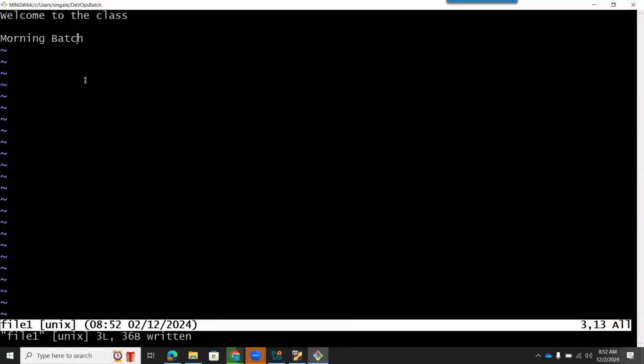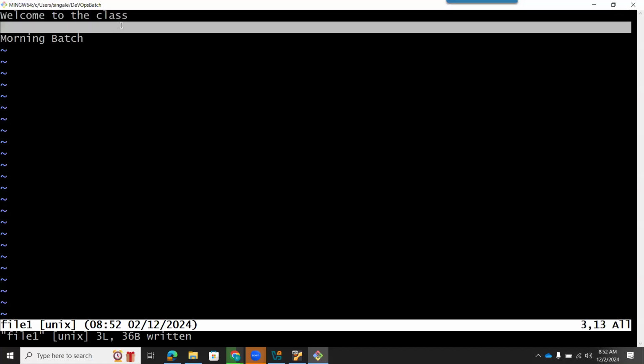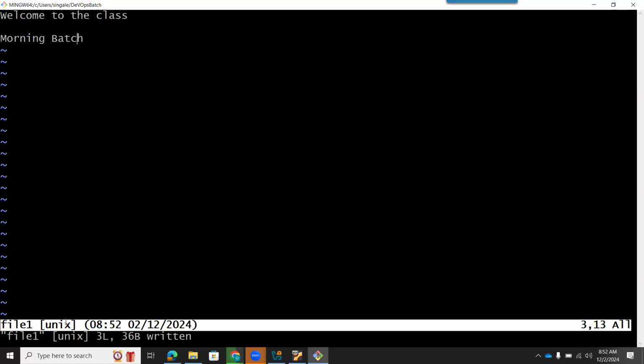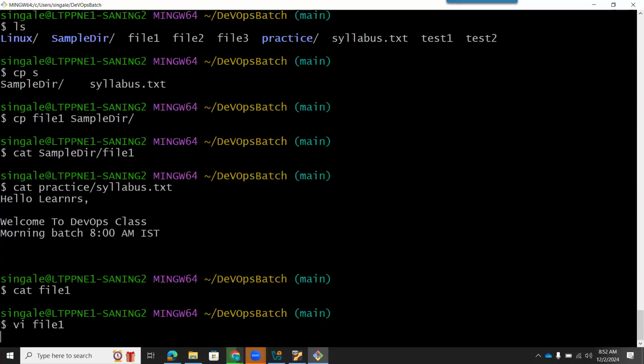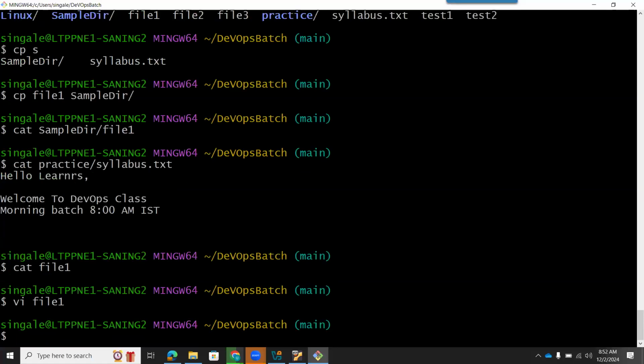So 3 lines. How will you see 3 lines? This is line 1 and this is an empty line. And then 3 lines have been written. Now if I want to go outside this file and go back, then I will press shift colon and Q and enter. So I will get out of the file. Or if I want to get out at the same time, I can type WQ. Yes, Aditya Nagture, right answer, WQ. So this is the way I can write the file.